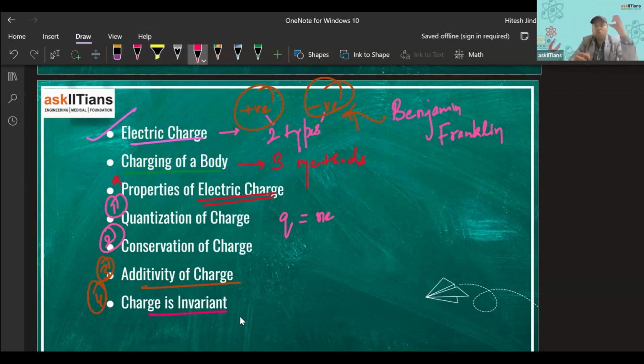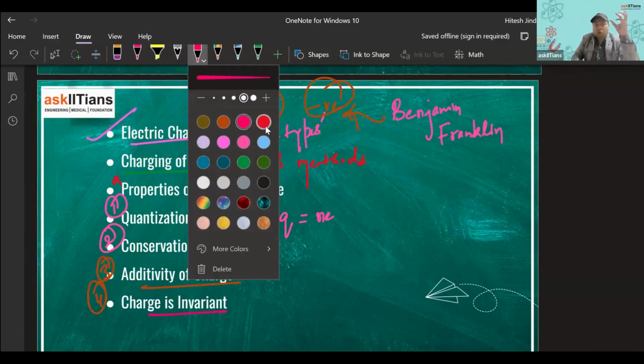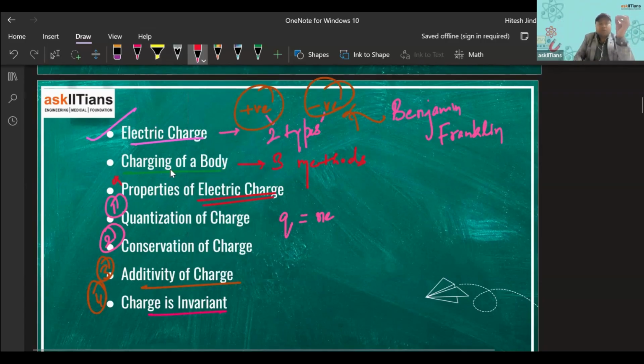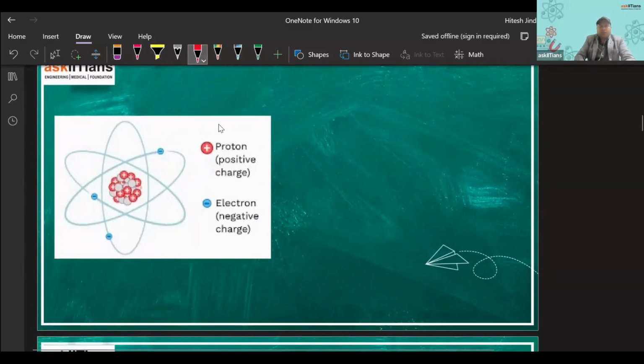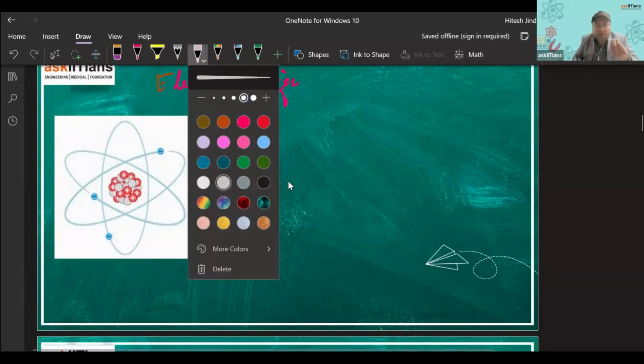So the most important topics in this lecture are the charging of a body, the methods of charging a body, and the properties of electric charge. So this is lecture one of electrostatics. Let us discuss electric charge. So what is electric charge? We have understood what electrostatics is.